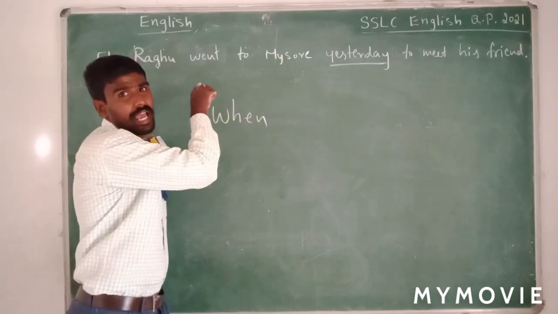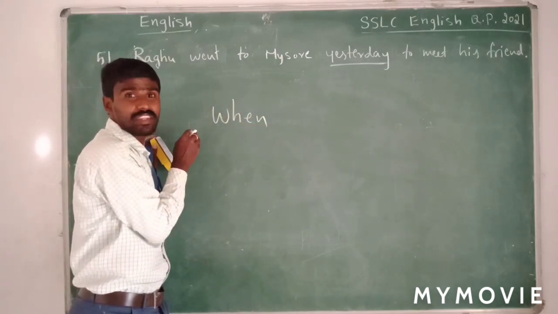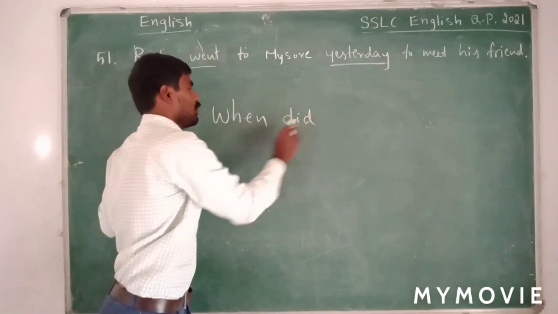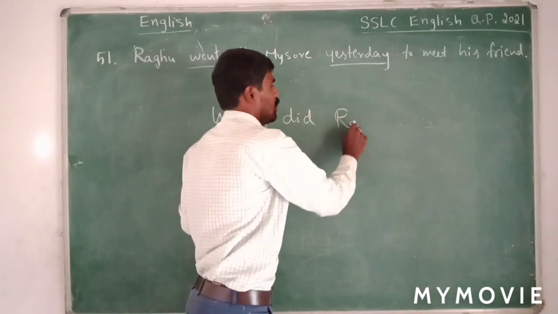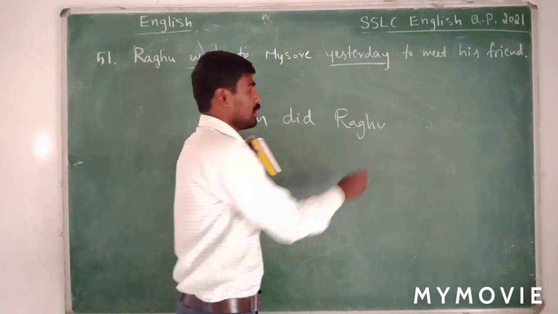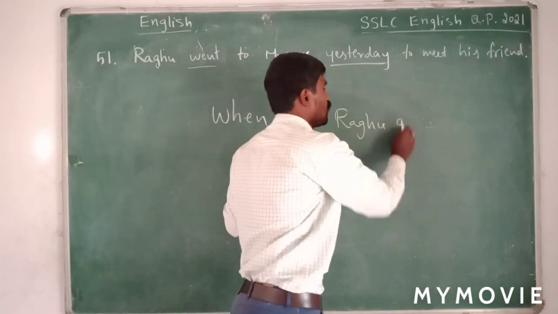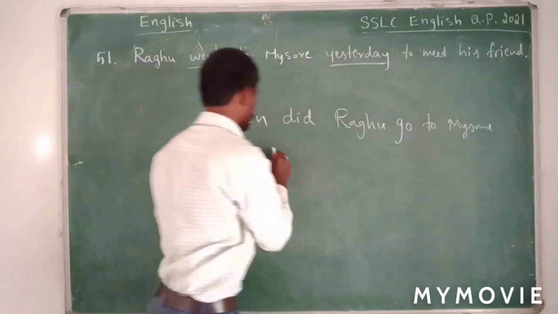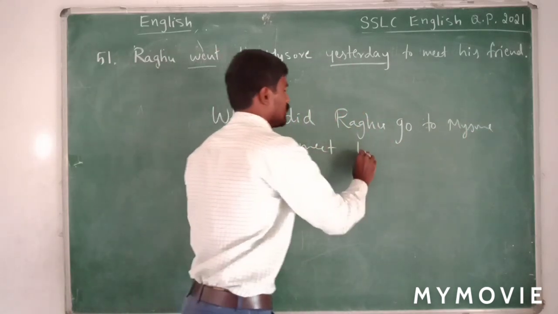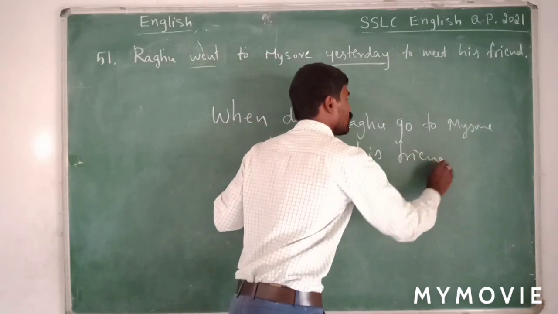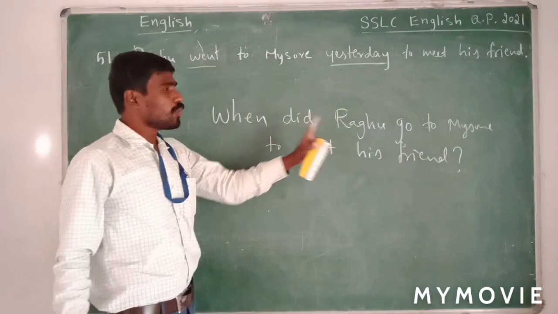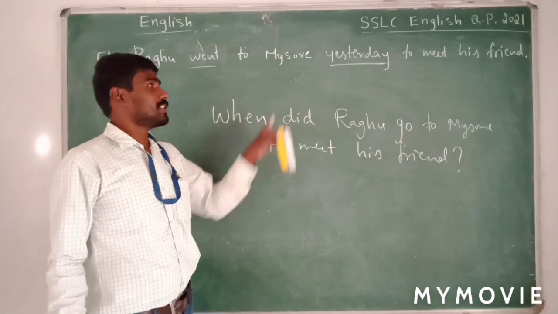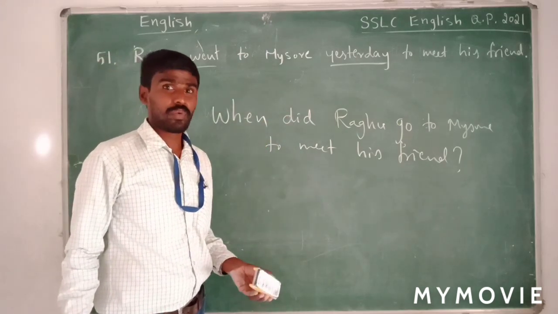When. Now the helping verb. So what helping verb do we have in this sentence? So if you break this, did plus go, so did we have. When did, subject Raghu, when did Raghu, main verb go to Mysore to meet his friend. When did Raghu go to Mysore to meet his friend? The answer is yesterday. Right? That is how you should frame the questions.